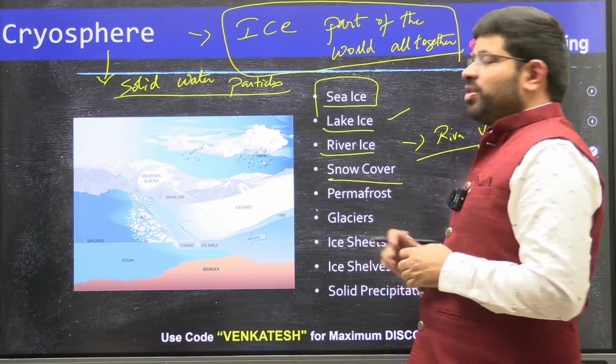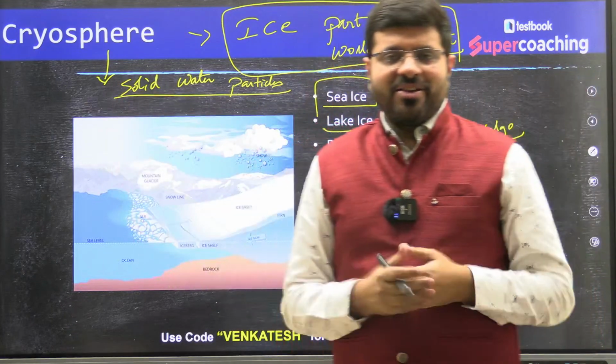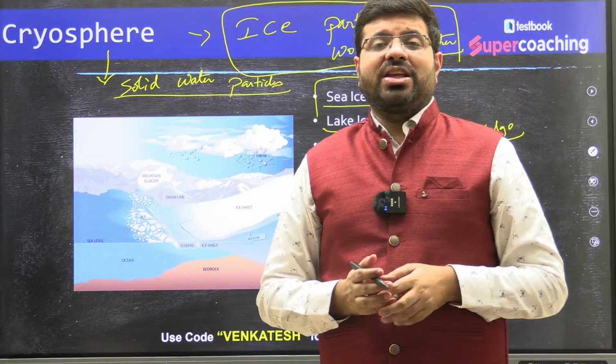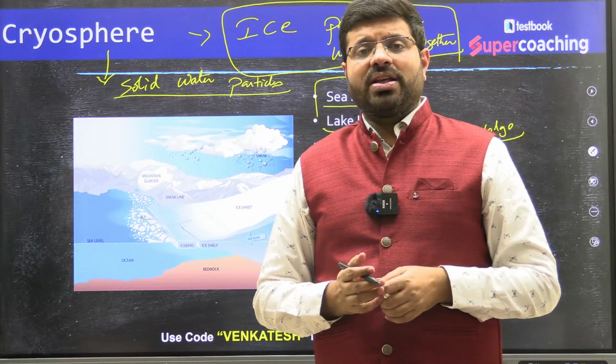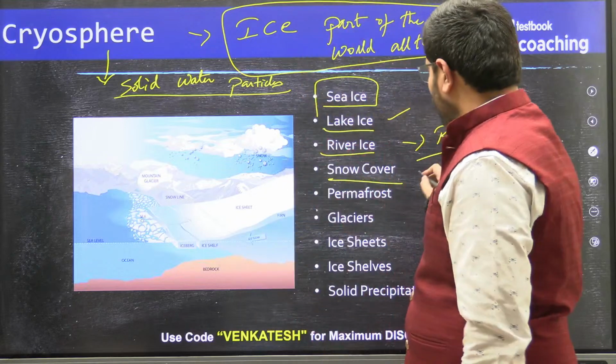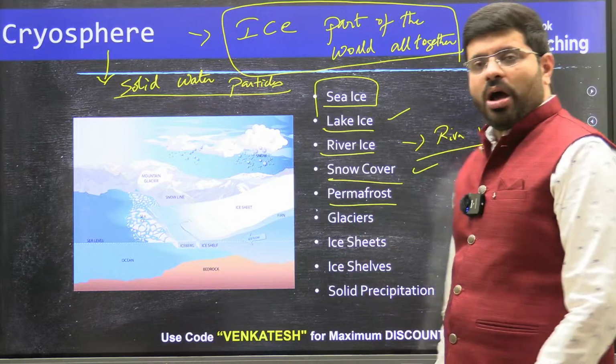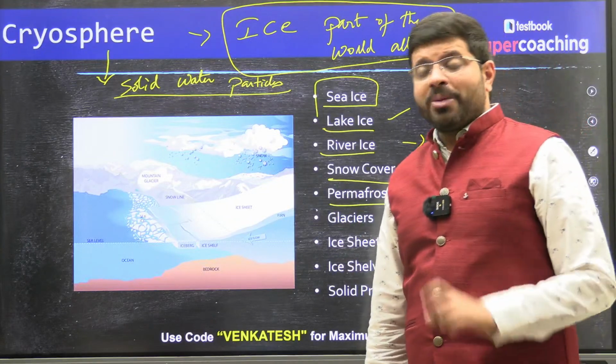Then the snow which perpetually falls, which you will enjoy seeing in places where temperatures are -20, -25, -30. So snow cover is one component. You can also talk about permafrost. Now, this is a new word. What do you mean by permafrost?